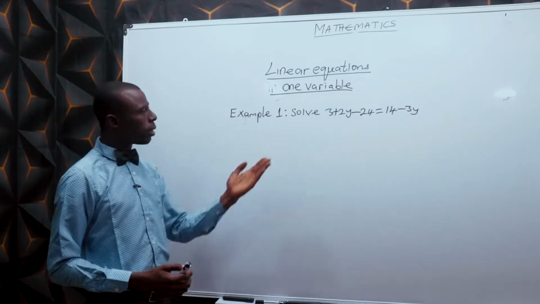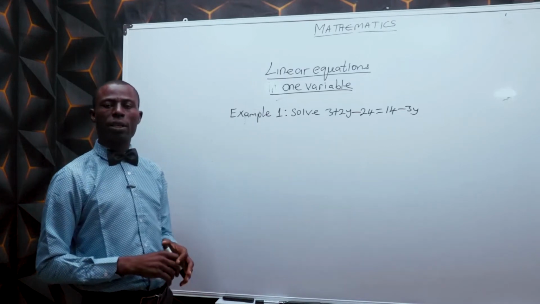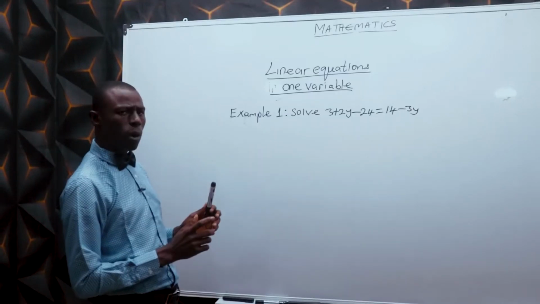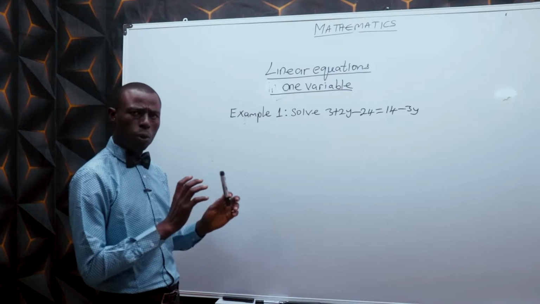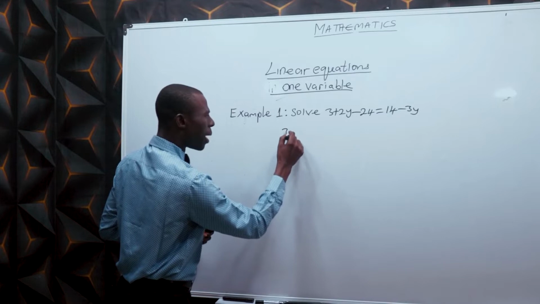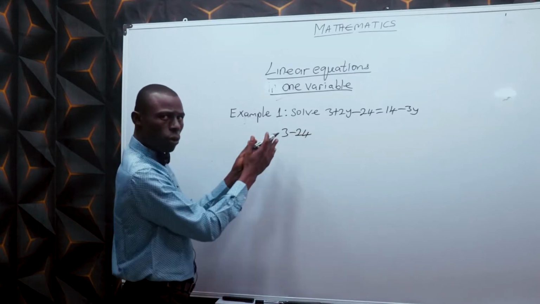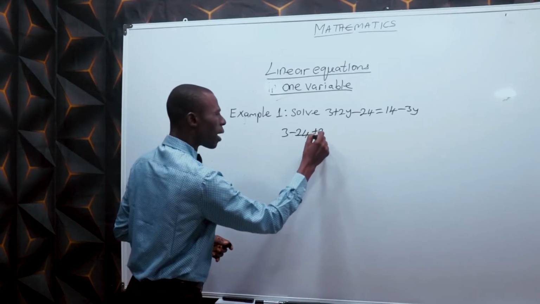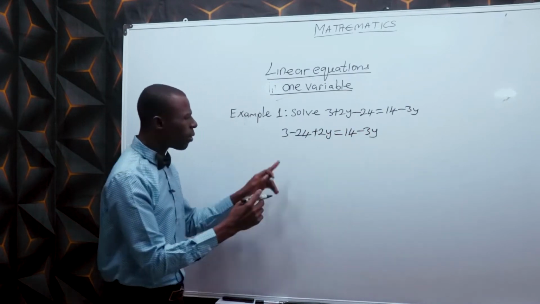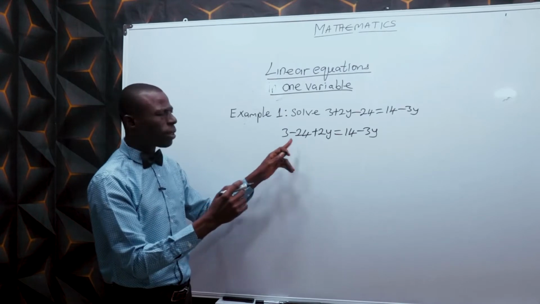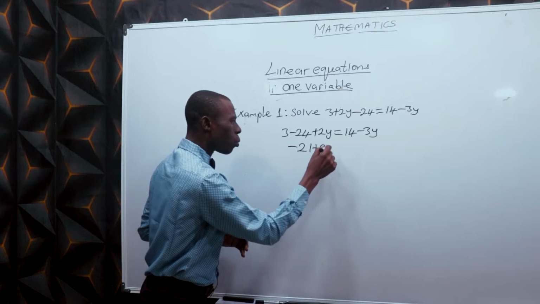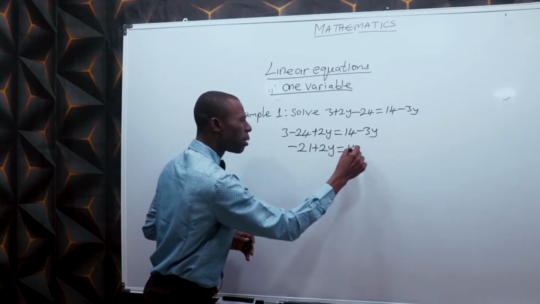Example 1. This is a good example of linear equation. When you have something like this, first and foremost, group the like terms on both sides. In this side, we have 3 and minus 24 as like terms. We group them together, then write 2y equals 14 minus 3y. 3 minus 24 gives minus 21. You write minus 21 plus 2y equals 14 minus 3y.